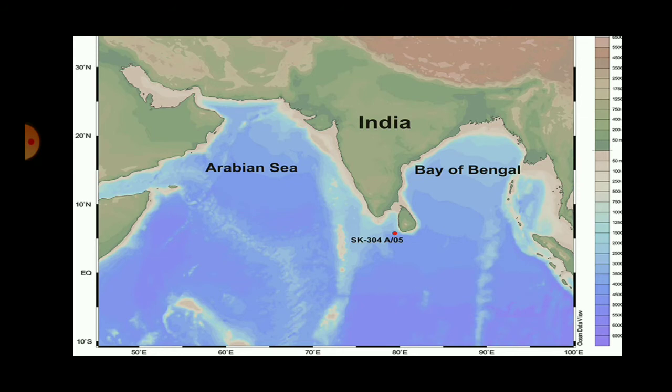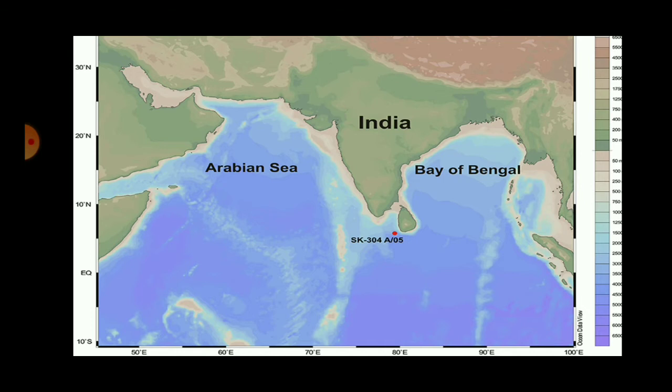If we talk about India, the Arabian Sea and Bay of Bengal, there is a difference in the salinity of both these seas, although they lie on the same latitude. The salinity on the east coast is 34, at times as low as 32, but that of the Arabian Sea is comparatively more. The reason is that major deserts of the world, the Thar Desert and the Arabian Desert, are close to the Arabian Sea.